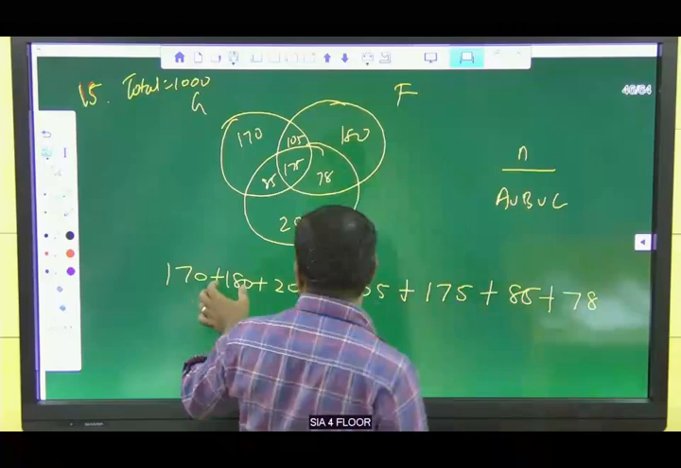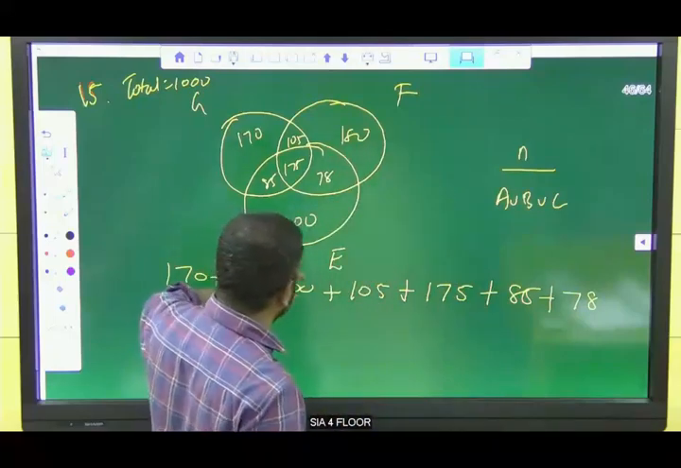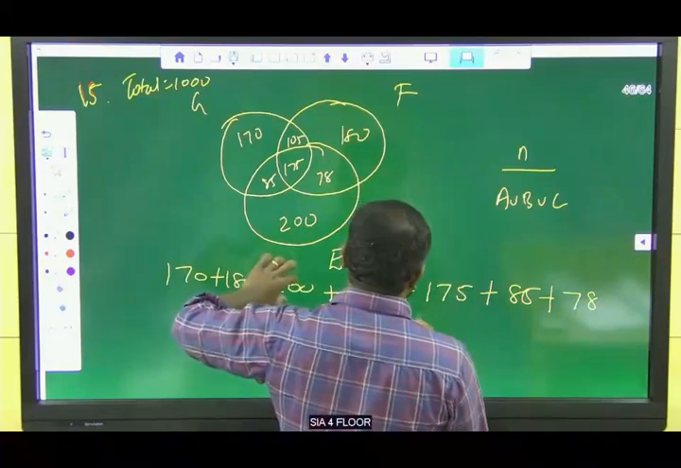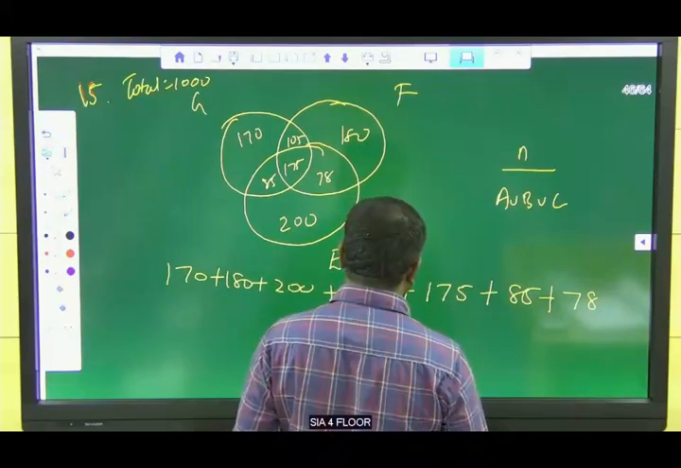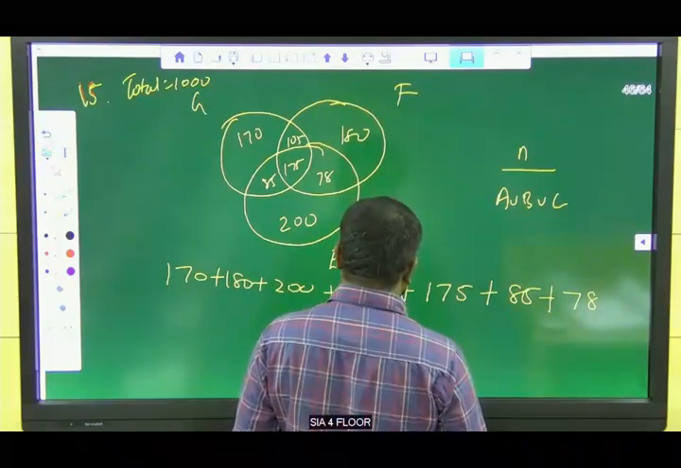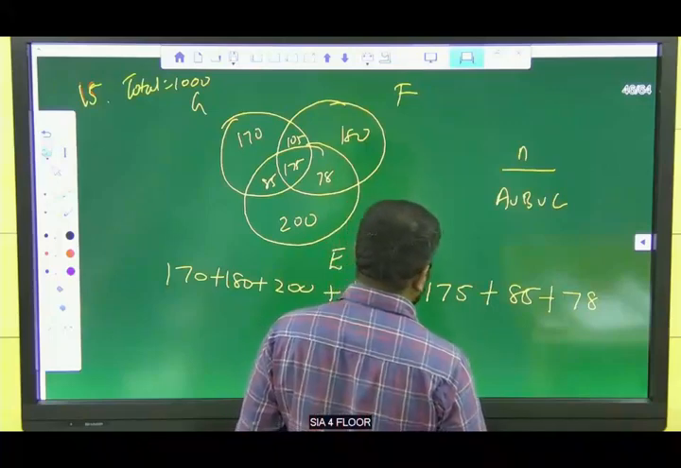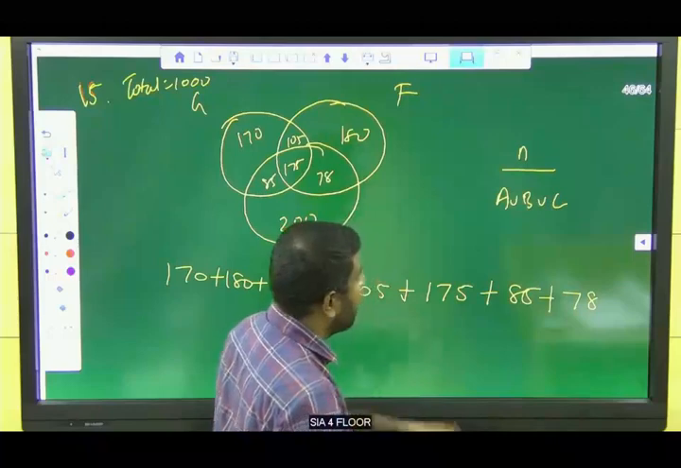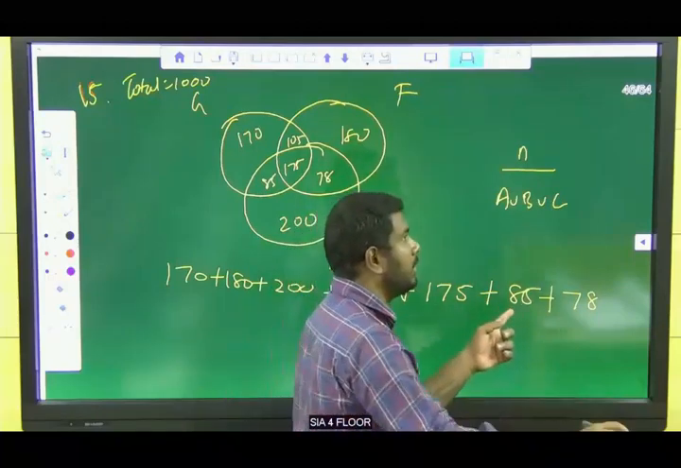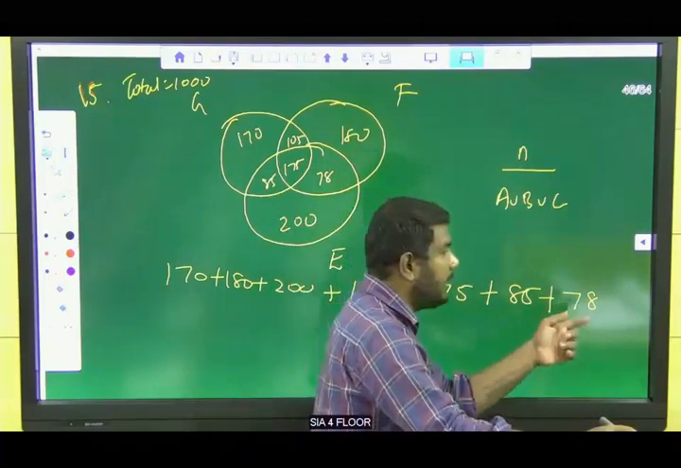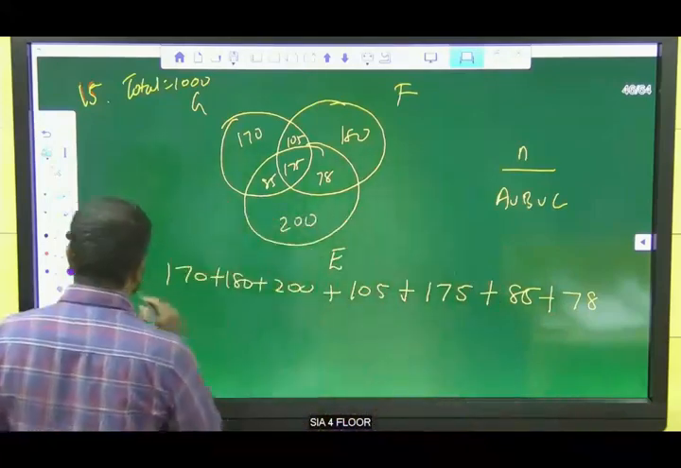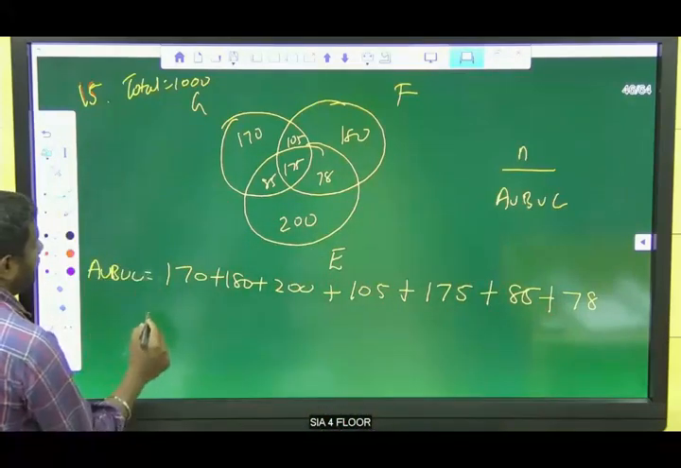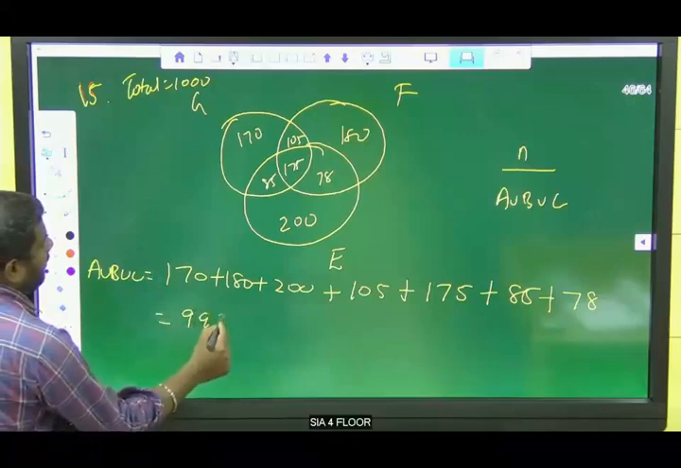Oh, sorry. 170, 350, 200, 550. 550 plus 280 is nothing but 830. So 830 plus 150, 830 plus 910, 980. So 993. Okay, so A union B union C is equal to 993.